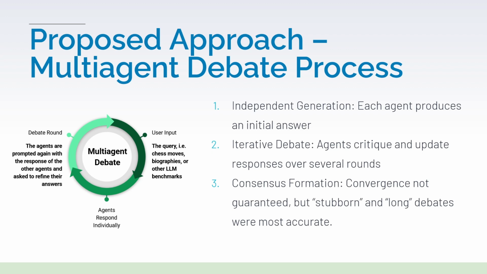So how do you know when they've reached consensus? Well, convergence is not guaranteed here, but they found that it usually happens. They also found that with some tweaks to the way they actually instruct the models to act, asking them to be stubborn and have longer debates yielded the most accurate results. So they do explore some different ways to really look at how we can set up these agents and how we can instruct them to act to get the most effective answers at the end of this debate. And now I'll pass it off to Shaan, who'll go into the rest of the paper.